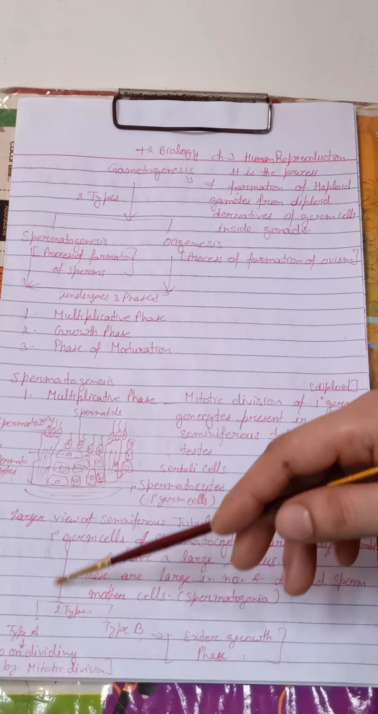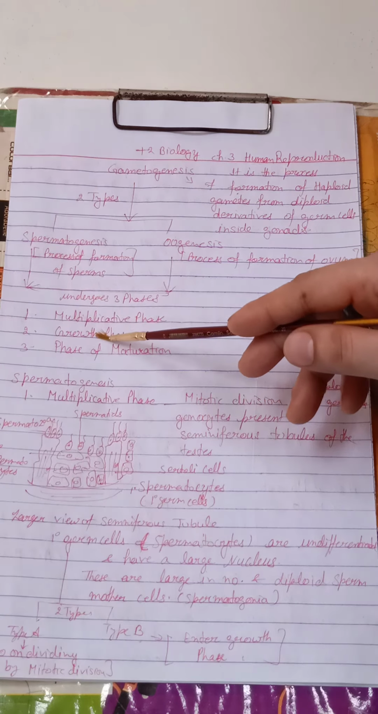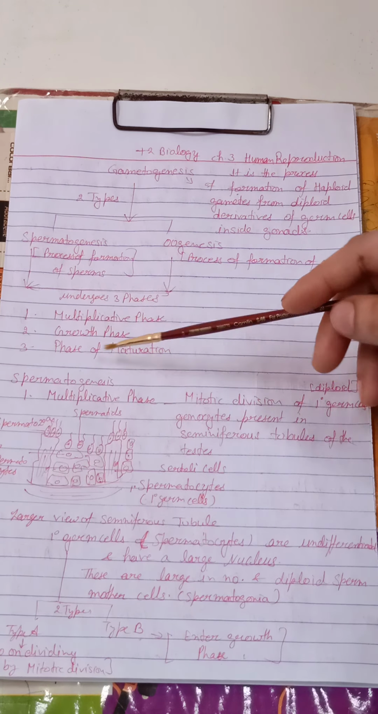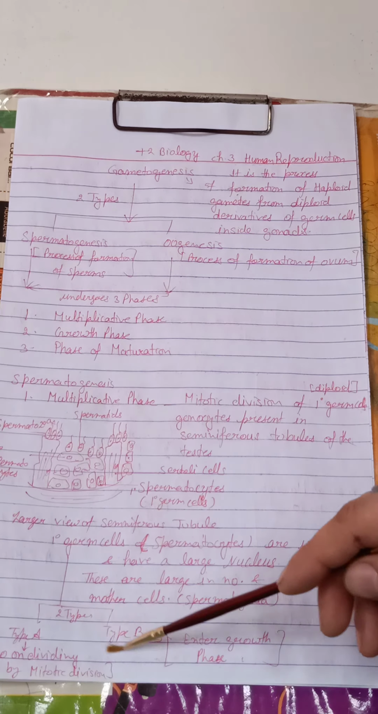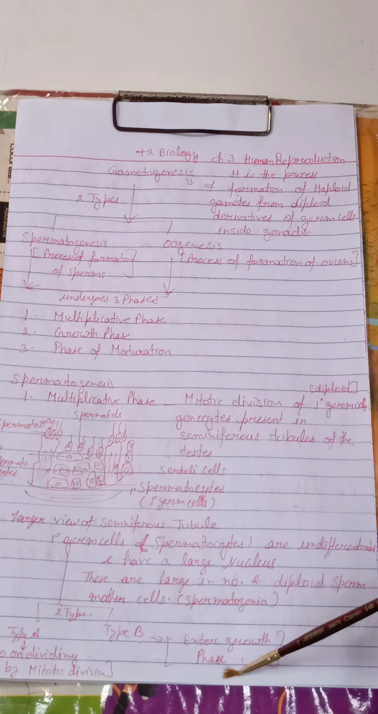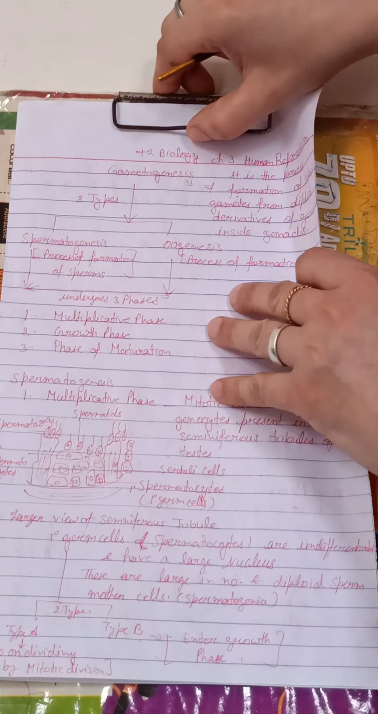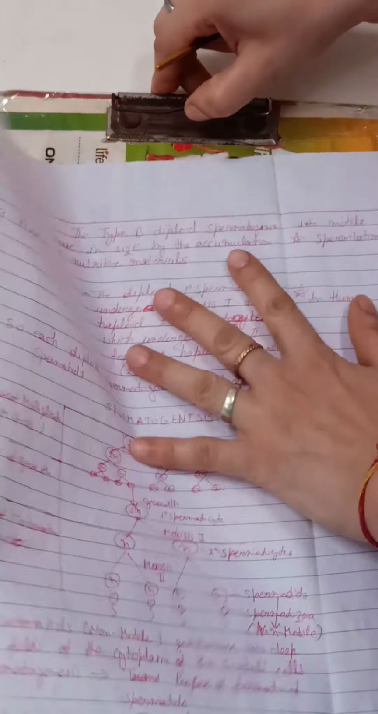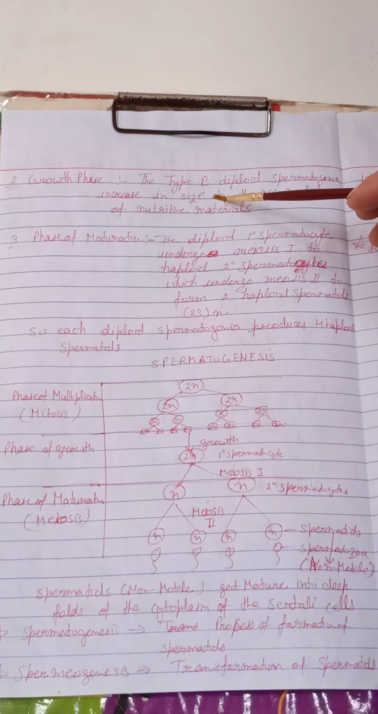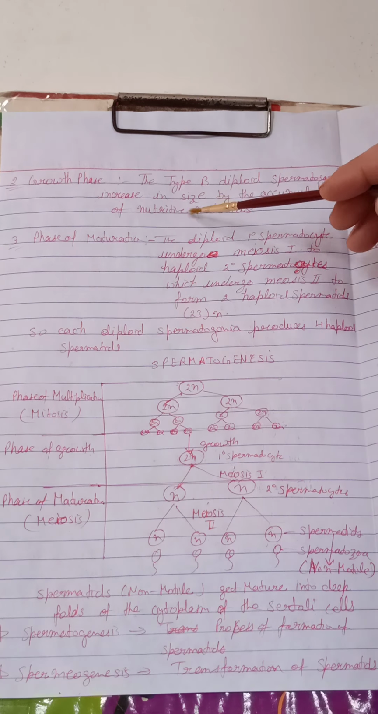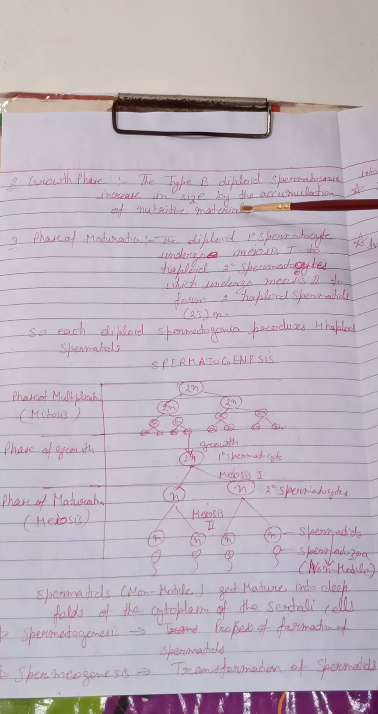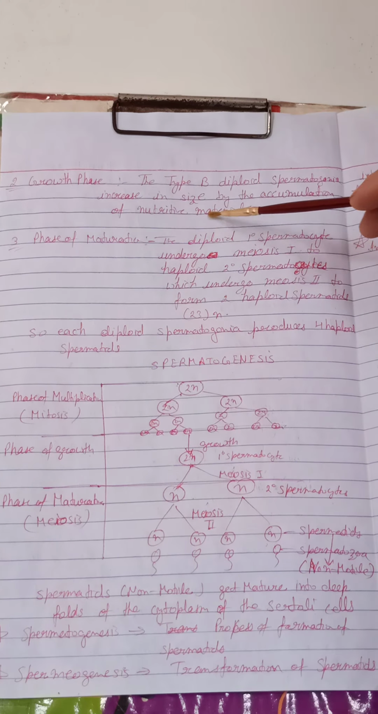Not all the multiplicative cells enter the growth phase, the next phase of gametogenesis or spermatogenesis, but only a few cells, which we will call type B cells, enter the growth phase. What happens in the growth phase next? The cells entering the growth phase only increase in size, they grow in size, by accumulating what? Nutritive material.